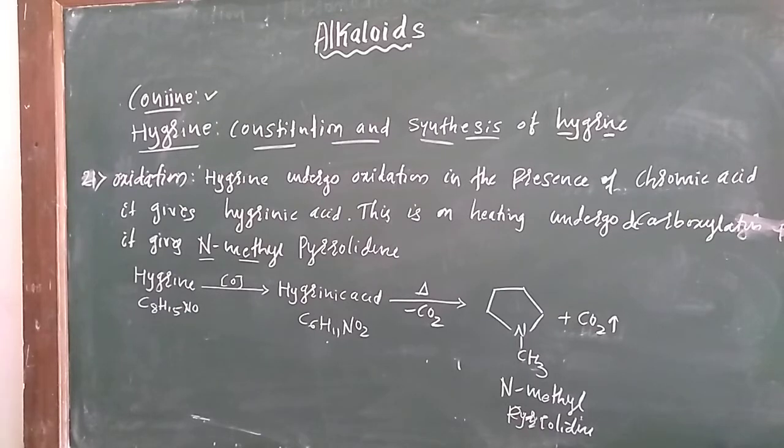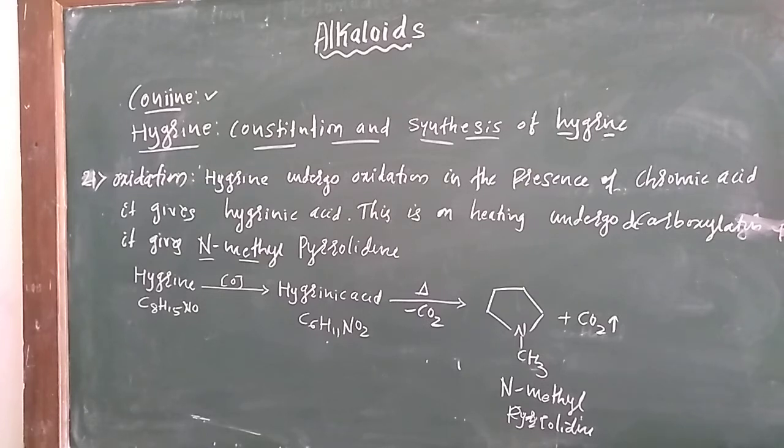When hygrine undergoes oxidation in the presence of chromic acid, it gives hygrinic acid, and when it is heated, it gives N-methyl pyrrolidine. In the second step, the CO2 group is removed easily.